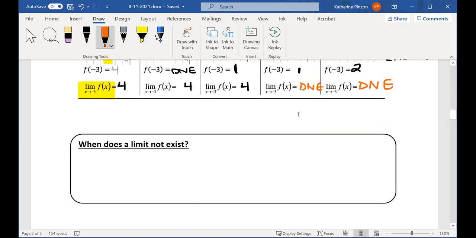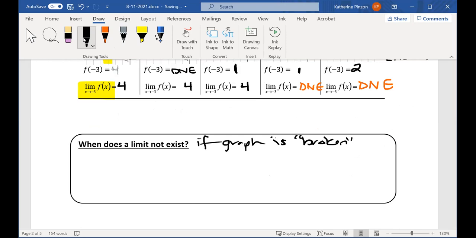Okay, so here we say, when does a limit not exist? What should I put here? Yeah, if the left and right side are not equal. So here we could say, if the graph is broken, that's our slang word.